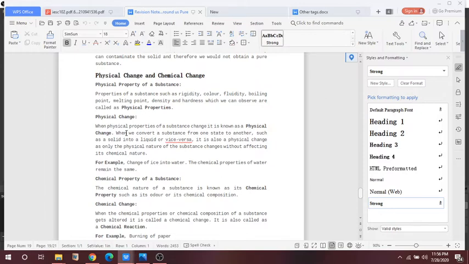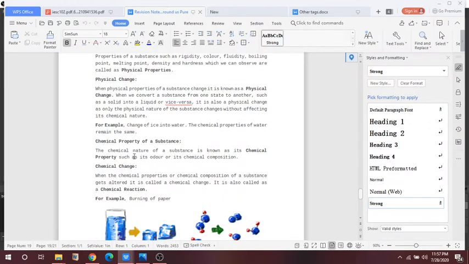And what is the physical change? When the physical property of a substance changes, it is called the physical change. For example, in the case of ice, when ice is converted into water or water is converted into water vapor, this brings a change in physical properties. Why? Because we convert a substance from one state to another state, such as solid into liquid or vice versa. So this kind of change is called physical change.